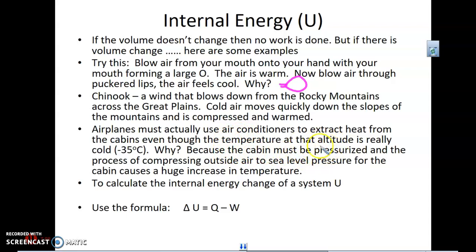Okay, there's not enough oxygen up there for us. And so they take the air in, they compress it to have more oxygen molecules per cubic meter, and we have enough oxygen to breathe in the cabin. But the consequence of that is there's a huge increase in temperature. It would be unbearably hot inside of an airplane if the air conditioners were to stop working.